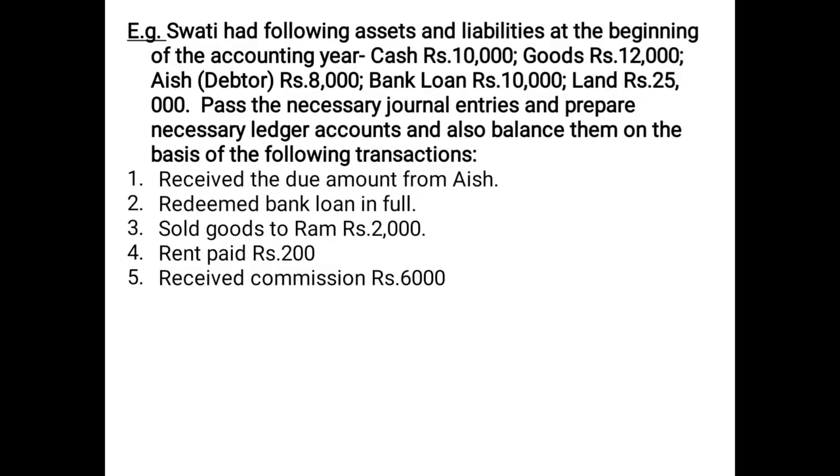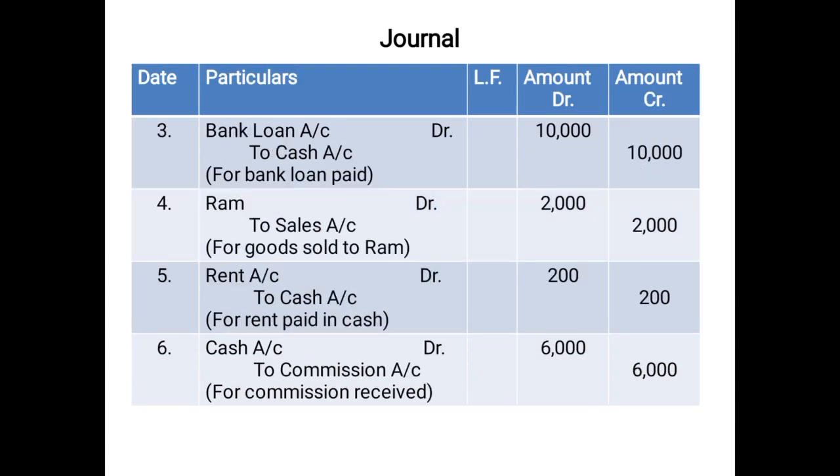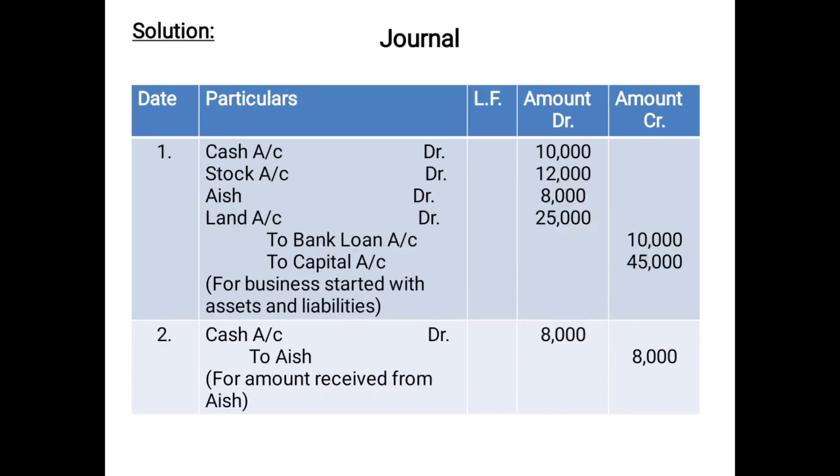The next transaction, redeemed bank loan in full. Redeemed means repaid. So whatever was the bank loan has been paid in full. So what will be the entry? Bank loan account will be debited because it is a liability. It had a credit balance, and now since we are repaying it, it will be closed. Therefore it will carry the opposite, that is the debit balance. And since we are making the payment, cash is going out. So the entry will be bank loan account debited to cash account 10,000.